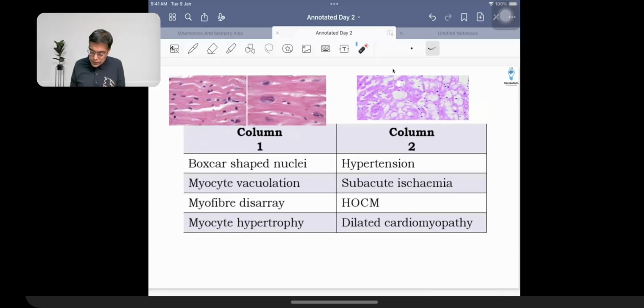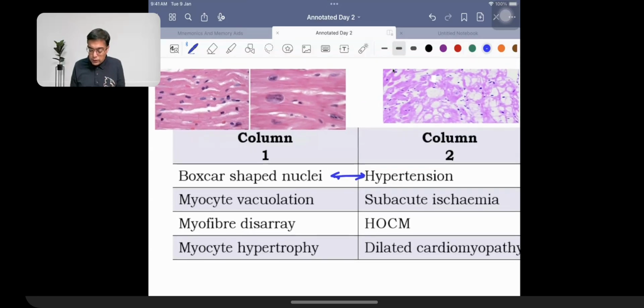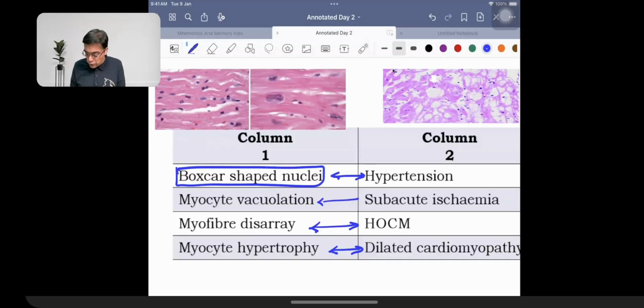Okay. In case of hypertension, what you observe in the patients is an increase in the size of the nucleus. That's what is given the name of boxcar nuclei. Myocyte disarray is a feature of HOCM. Hypertrophy of the cardiac fibers is a feature of dilated cardiomyopathy. And whenever I'm talking about myocyte vacuolation, that is a feature of subacute ischemia. Subacute ischemia, right? So these are the important things that we need to remember.